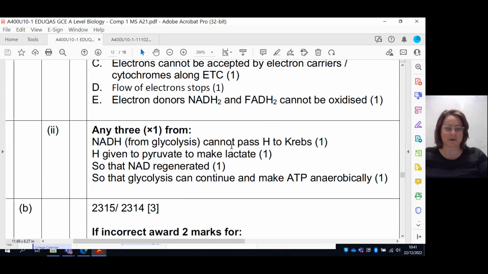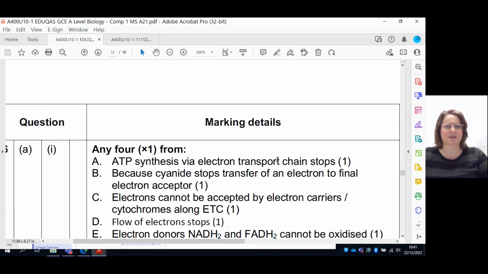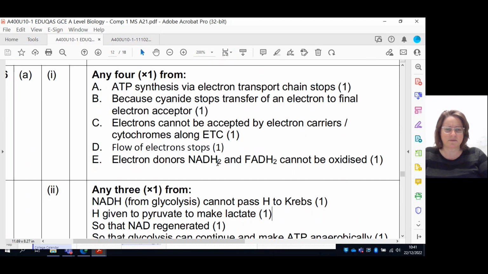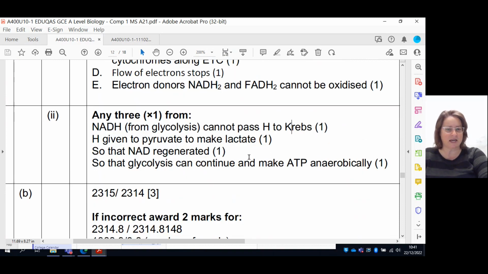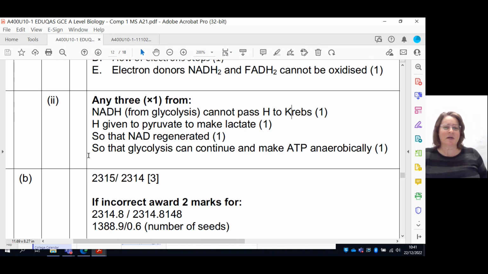So the NADH from glycolysis cannot go to the Krebs cycle, to the electron transport chain. Okay, that's the second mistake in this mark scheme. That's definitely NADH, and that is to the electron transport chain. The hydrogen is given to the pyruvate to make the lactate so that NAD is regenerated. I was maybe hoping for the word reoxidized there, but that's fine. So that glycolysis can continue to make ATP anaerobically.